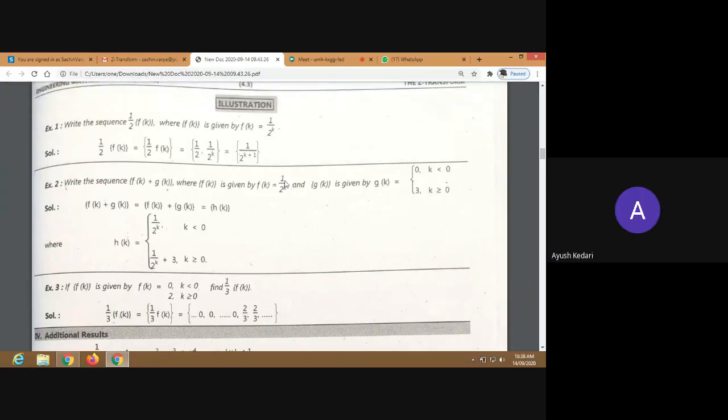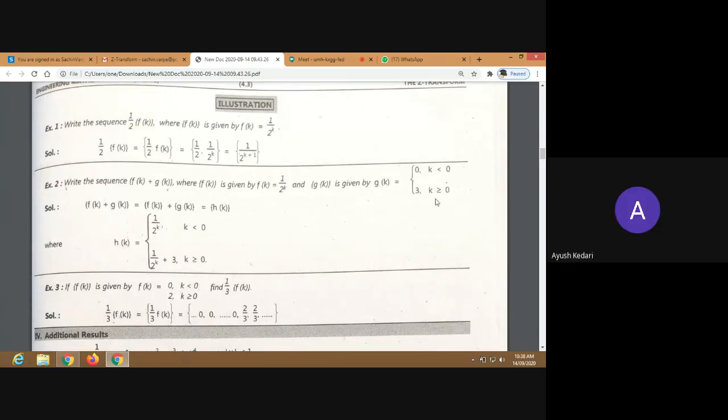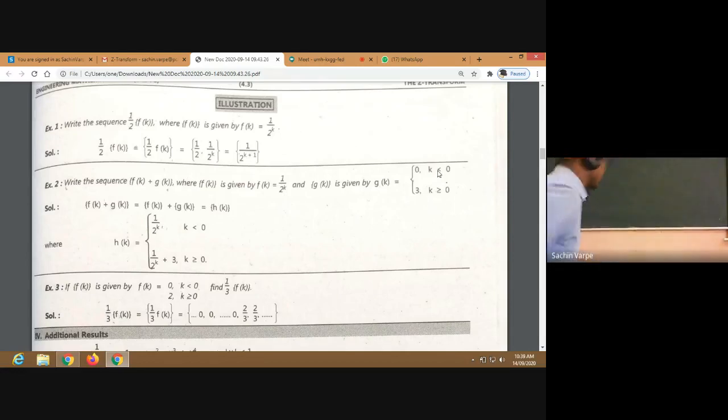Yes, sir. And g of k will be simply numbers only, no, sir? Numbers, right? G of k is constant for k greater than or equal to 0: 3, 3, 3, 3, 3, right? And for k negative, it will be 0, 0, 0, 0, 0 up to infinity. All right. So we can say g of k is a constant sequence. That means if we graph g of k, for all k negative that will be 0, and for all k greater than or equal to 0, it will be like this at 3, right? This is the graph of g of k.